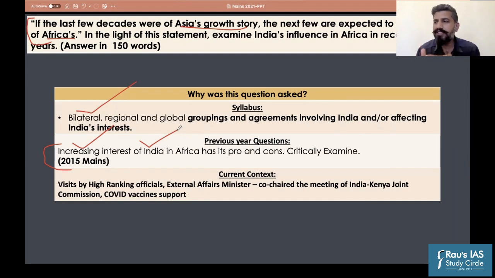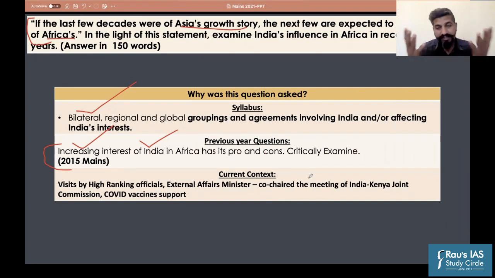So in the revision classes, what happened is we focused mainly on the important events that were happening. But we included a write-up on the India-Africa relations in the mains Compass magazine, so that you can pick up your points, understand the issue at hand, and then you can write an answer if it is asked from this particular thing. Fine. So that is why this question was asked this year, because there were many visits from India's high-ranking officials.